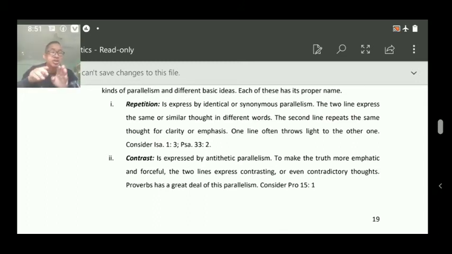See, two contradictions. A soft answer turns away wrath. When you speak politely, or when you speak with humility, even the angry man will come down. That's the meaning here. But harsh words stir up anger. If you speak rudely, even the calm man, even the normal man, will become angry.